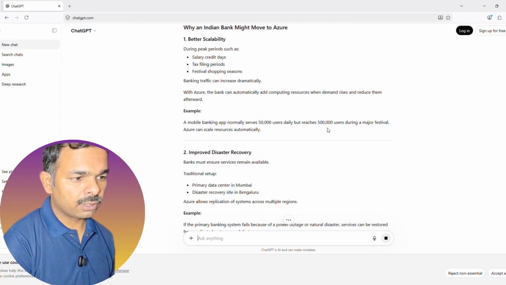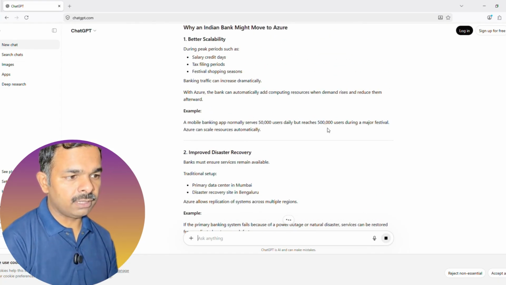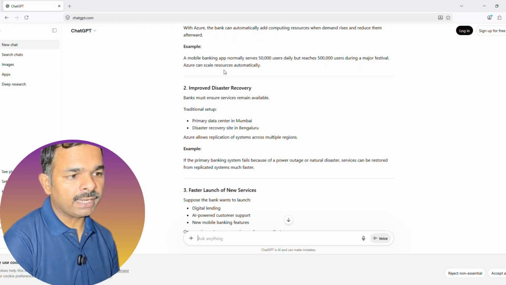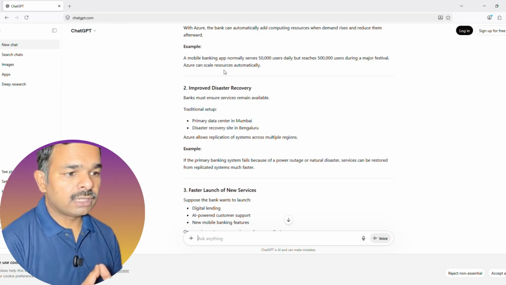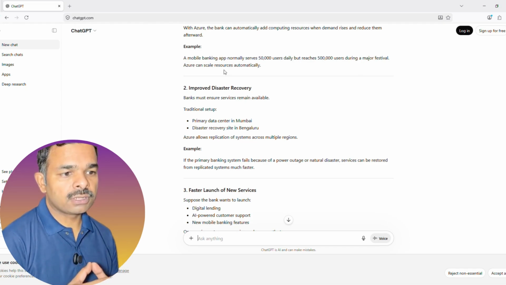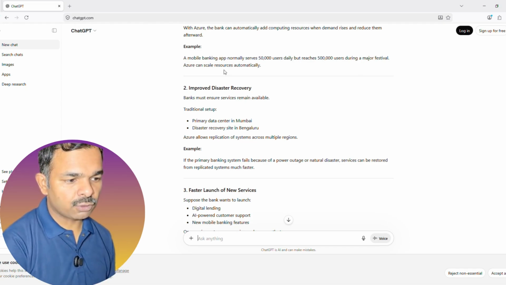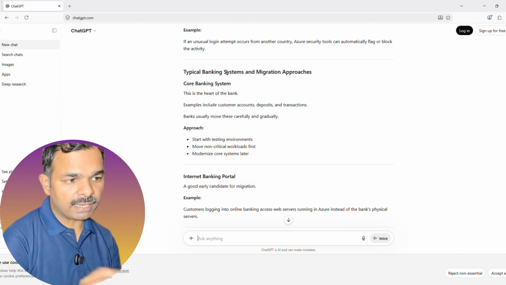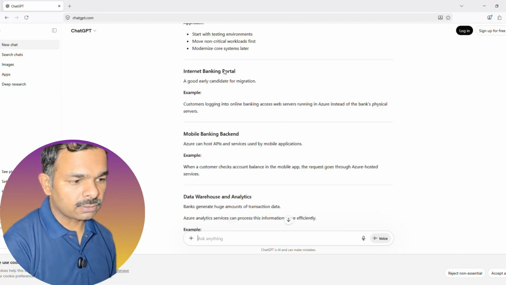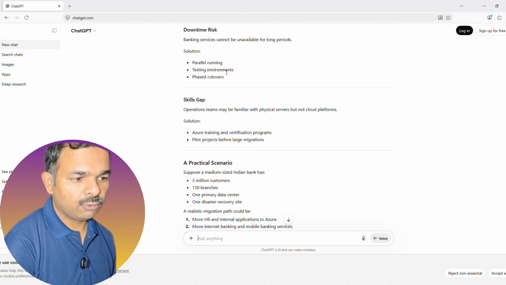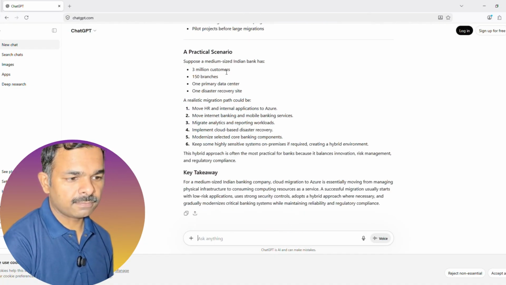It's also talking about how better scalability can work. It is also giving an example, like a mobile banking app normally serves 50,000 users daily but reaches 5 lakh users during a major festival. Azure can scale resources automatically. So now it's specific to bank, specific to Azure, right? Now you can see the difference.